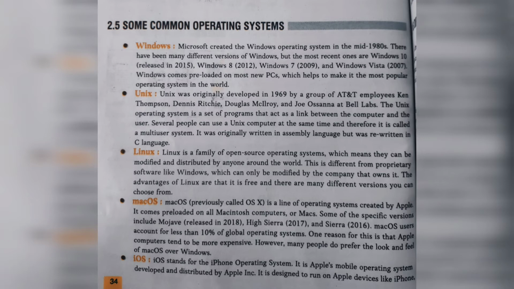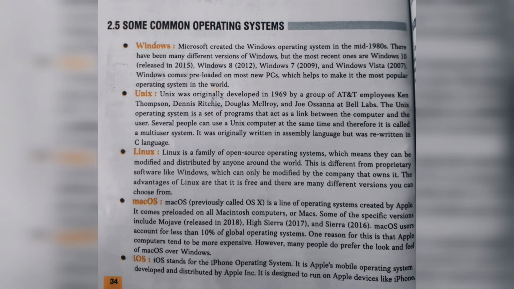Several people can use a Unix computer at the same time, and therefore it is called a multi-user system. It was originally written in assembly language, but it was rewritten in C language. So this is an operating system for which you have to learn the C language. Without the C language, you won't be able to operate the Unix operating system.